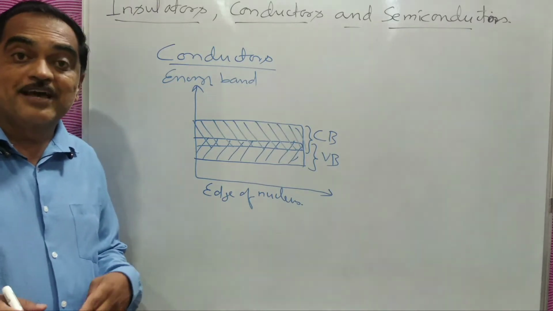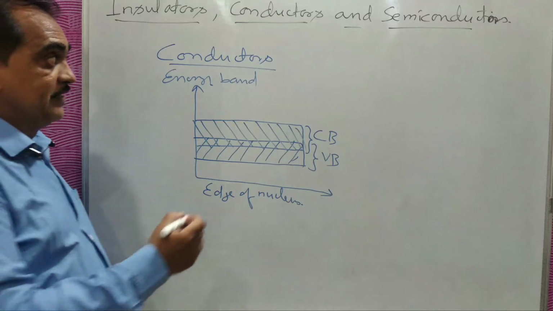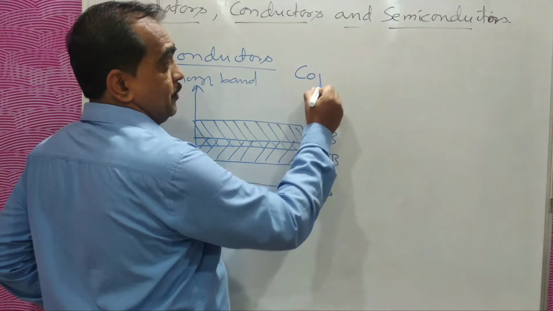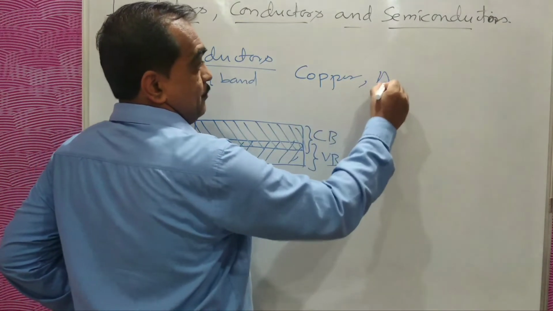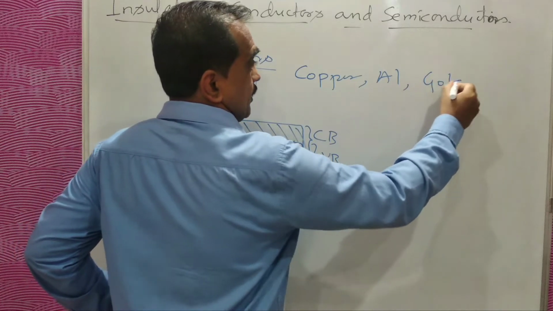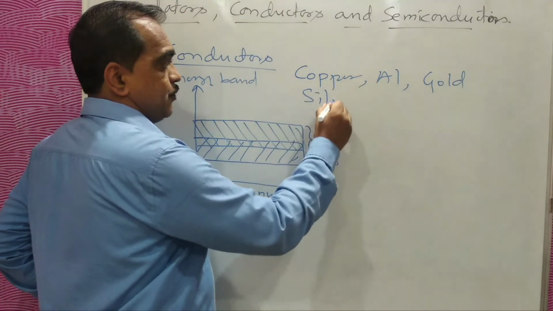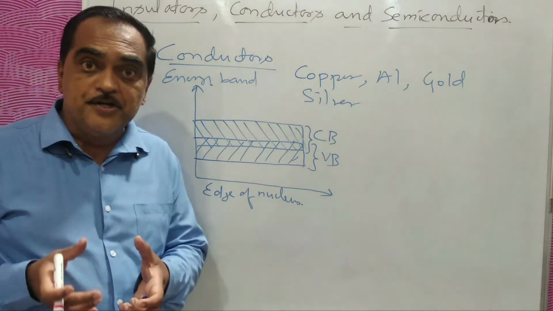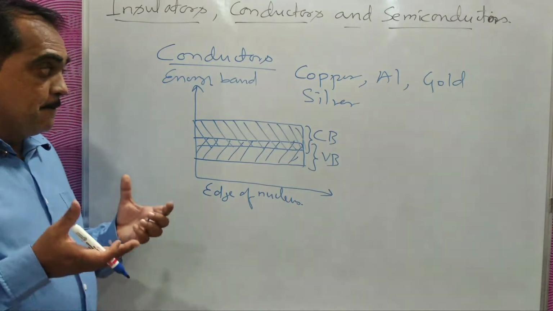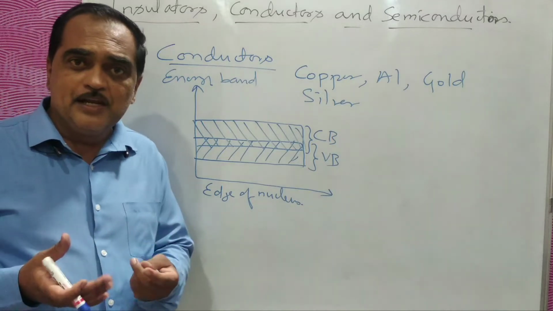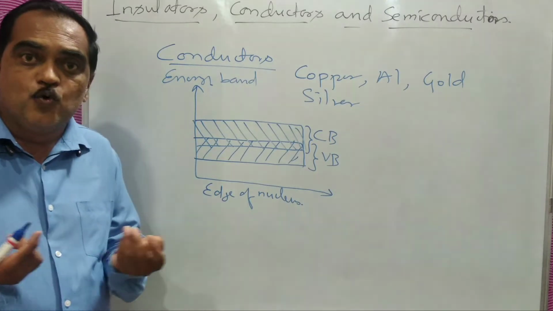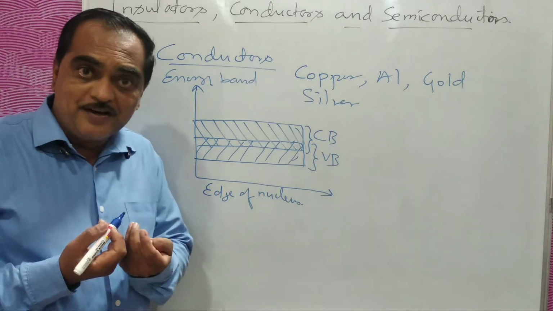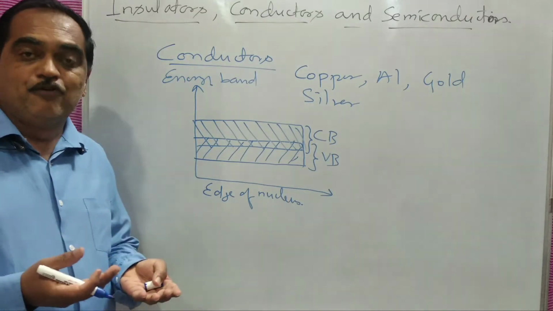The free electrons are available very easily, like in metals, like copper or aluminium, gold, silver, anything you can take. All the metals are called conductors because you have many electrons which are detached from their own atomic structure and are available for the flow.